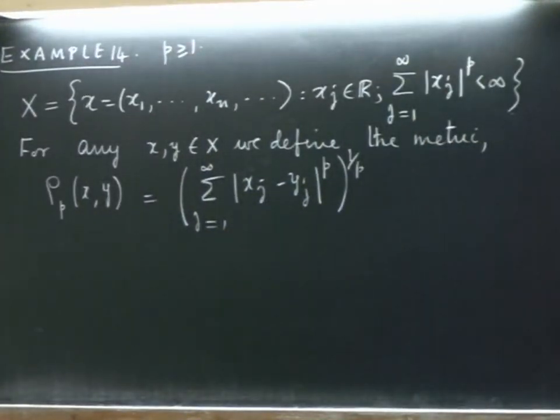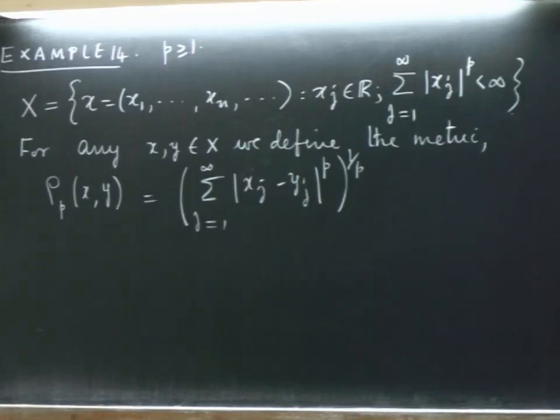Now, in order to verify that this is a metric, greater than or equal to 0 is obvious, equal to 0 if and only if x equals y is obvious. The distance between x and y is the same as between y and x, obvious because again modulus is there, you can interchange x and y. The only thing that is non-trivial is again the triangle inequality, but we have the Minkowski inequality for such sequences also.